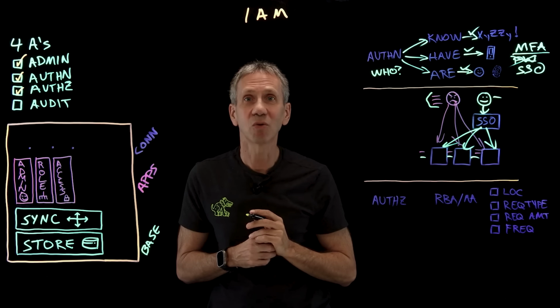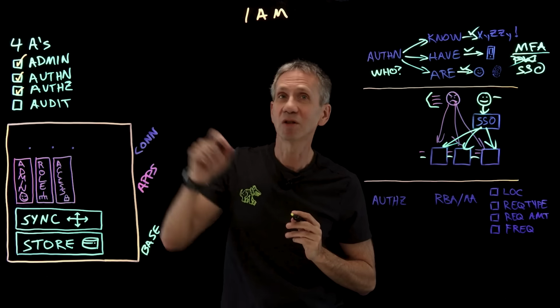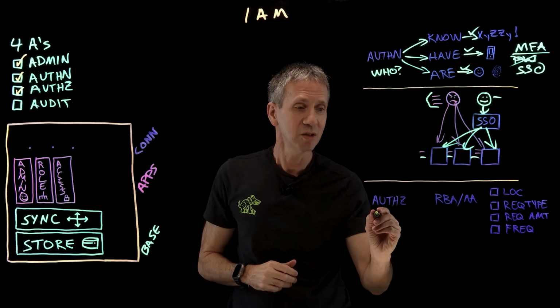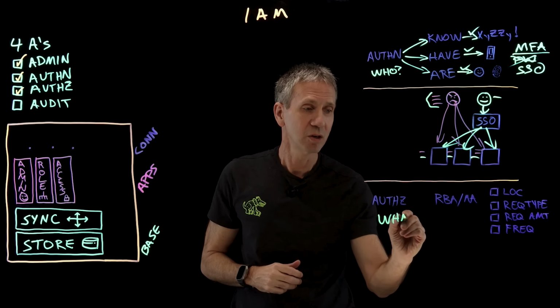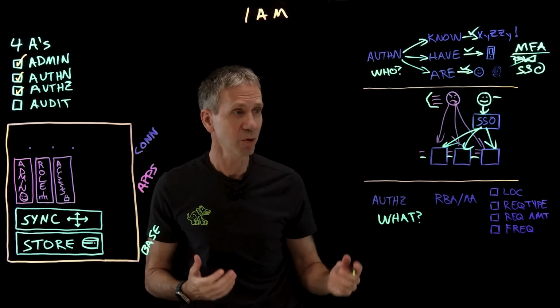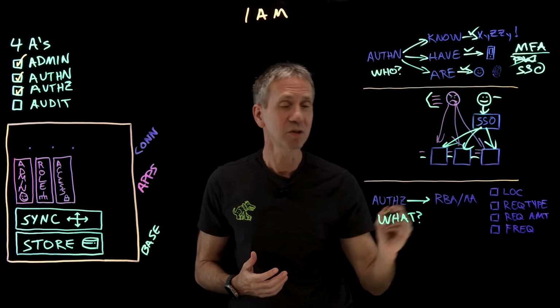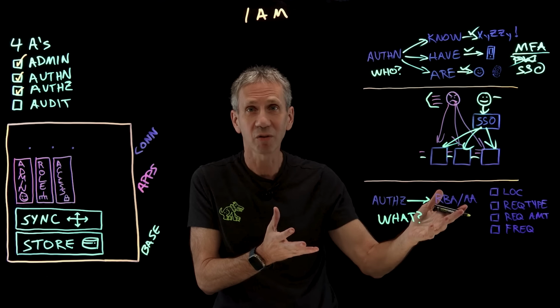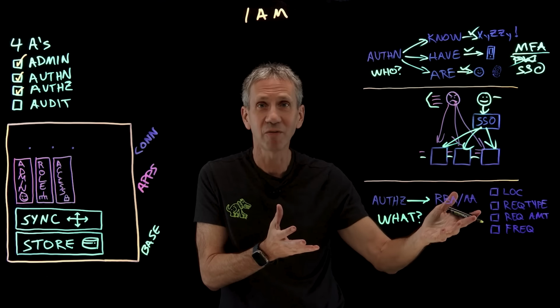So that's answering the question, who are you? That's the authentication question. The authorization question, this is answering the question, what are you allowed to do? Can you do what it is you're trying to do? Are you permitted to do that? So the authorization system might use a technology we call risk-based authorization, adaptive access.